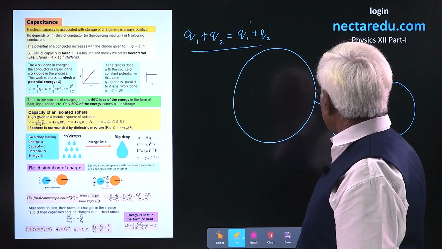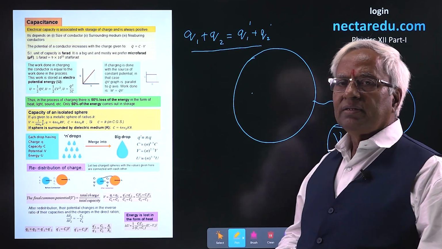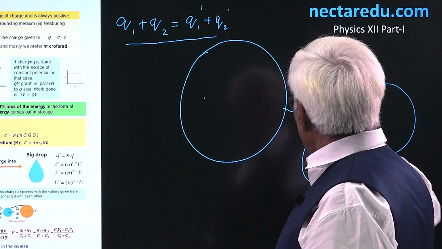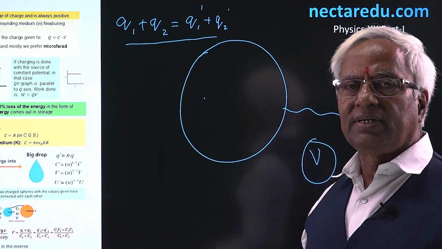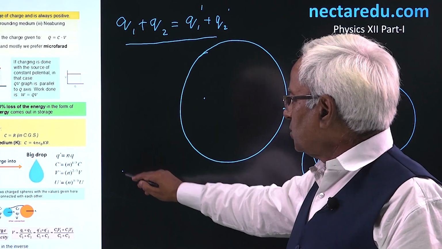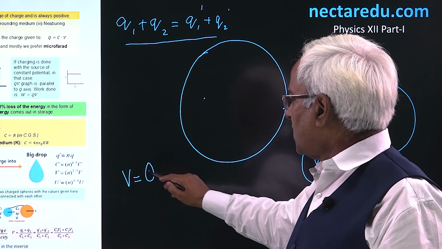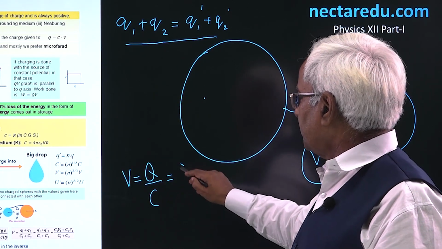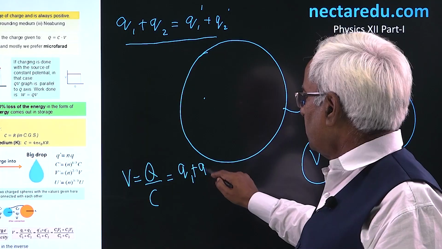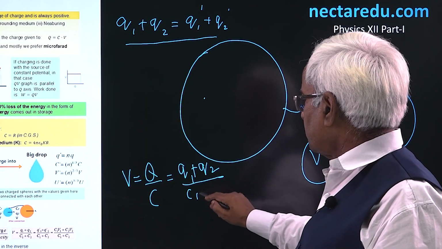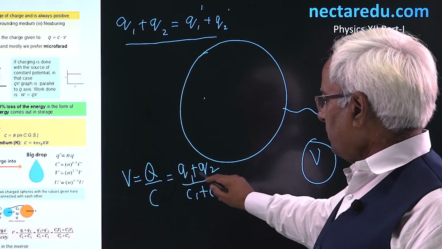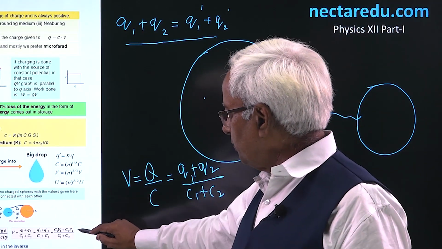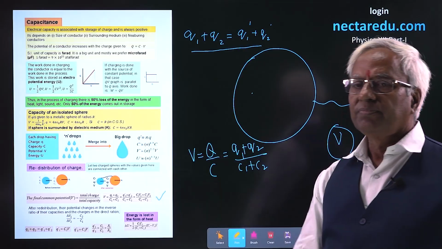So, unless the potential becomes common, the charge is going to flow continuously till the potential is common for both, and this will be given by the total charge upon total capacity. It's going to be Q1 plus Q2 upon C1 plus C2. You can put the value C1 V1, C2 V2, and you get this relation.